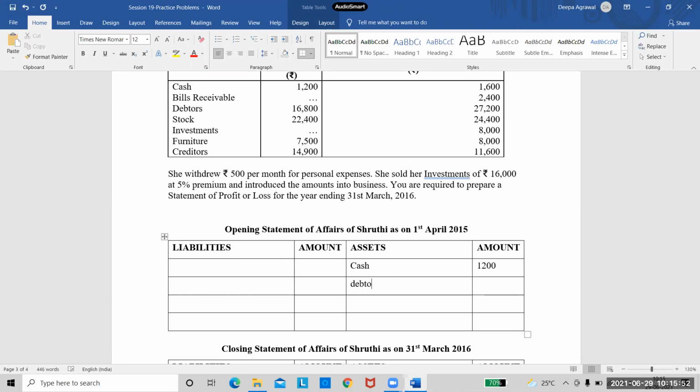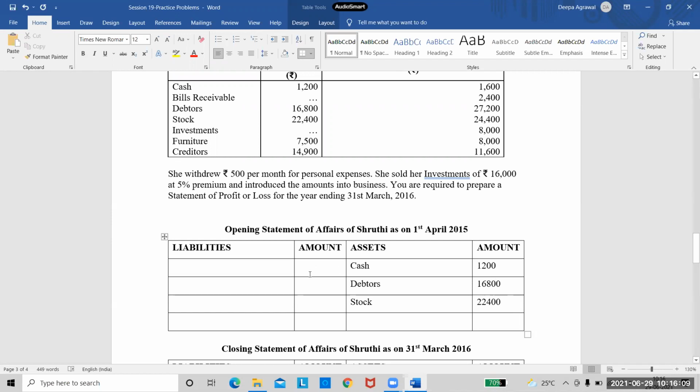Next item is debtors. So take the amount of debtors. It is 16,800. The next item is stock. All these are assets, so I'm taking it on the asset side. Stock is 22,400.